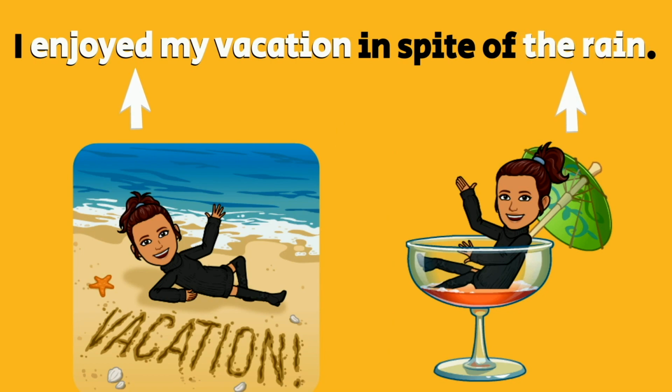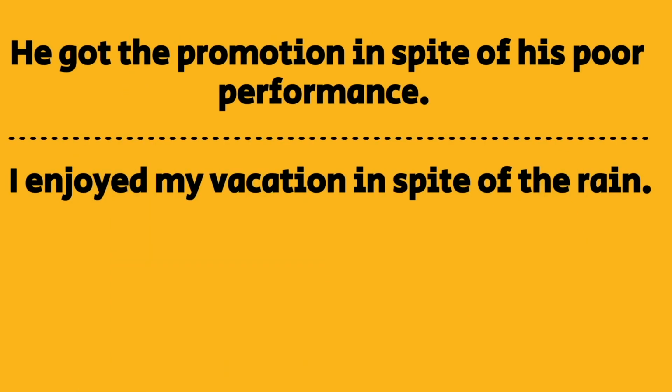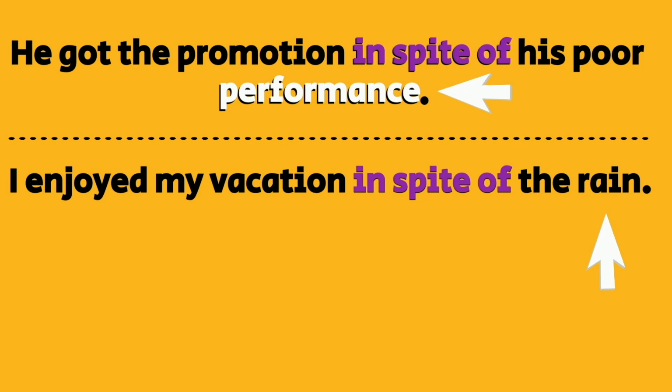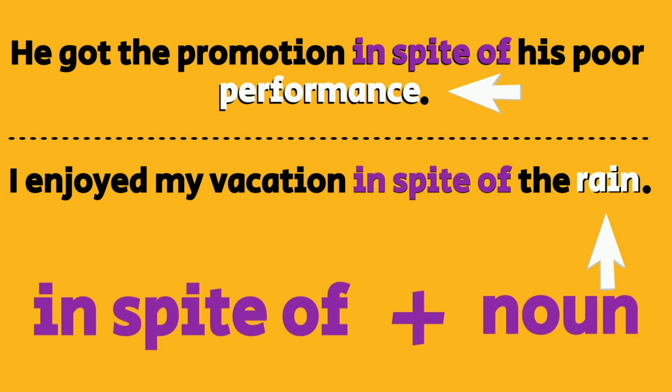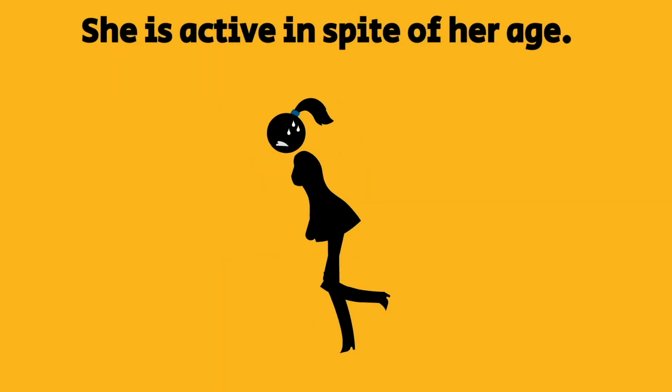Let's talk about the sentence structure now. In both the sentences, you can see that we are using a noun after in spite of. In the first sentence, the noun is performance. In the second sentence, the noun is rain. So the rule is we use a noun after in spite of.